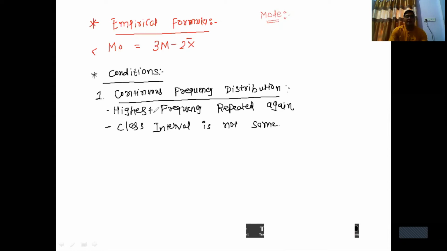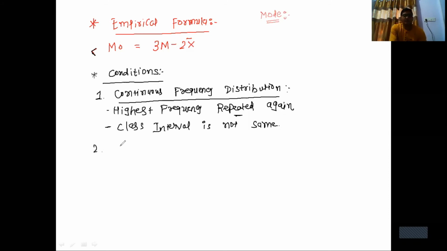Where the highest frequency is repeated again and again, it may be two times, three times, four times, but more than one time, then we have to use this formula. Second one, class interval is not same. If the class interval is not same, then we have to use this formula again. Okay, these are the conditions for a continuous frequency distribution.